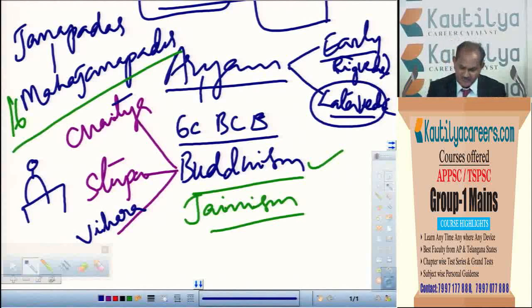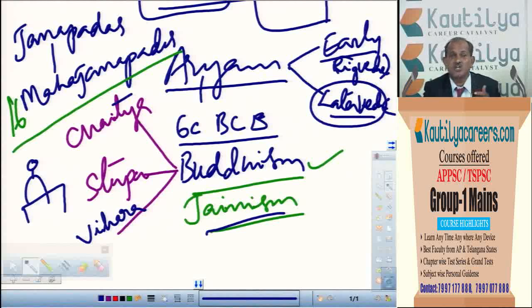Similarly, what do you know about Jainism, the principles of Jainism? Of course, compared with Buddhism, a little of Jainism can be seen even now. Compared with Buddhism, it is very tough. Though it is very tough, why are people still following it? They also reformed it, and here also two divisions have come, as Shvetambaras and Digambaras. As the Digambara division is very difficult, people forgot about that, and the Shvetambara division of Jainism can still be seen.